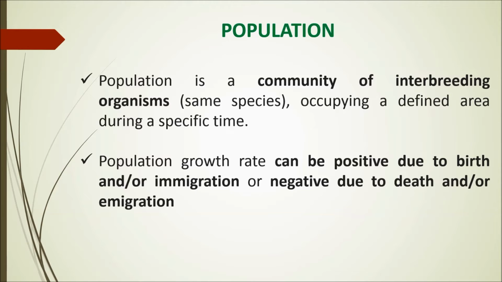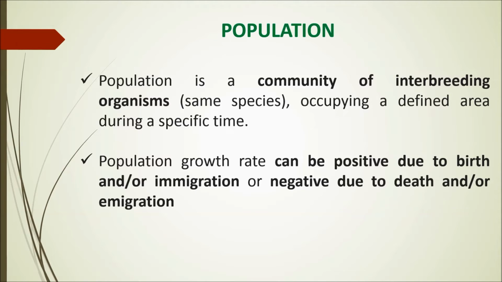It can be positive due to birth and immigration and many other favorable factors, which we already studied in population dynamics, and negative due to death and emigration and many other factors responsible for negative population growth. This is the basic idea of population.